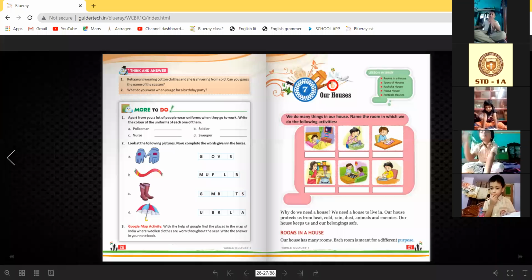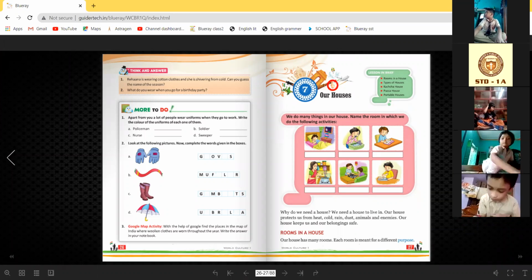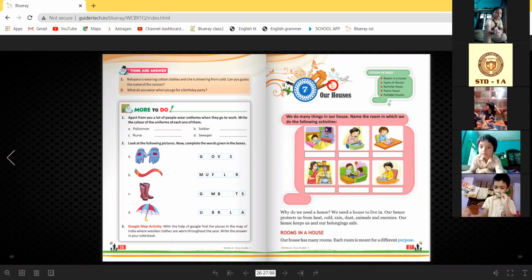Shubhro, any question or any problem? Ma'am, here is given PURPOSE. What does purpose mean? Where is it? Page 27, Rooms in a house. Acha Shubhro, why are you asking me now? Let me start the chapter. After that, I will tell you all the meanings. Don't worry. Okay, no problem. So let's start.